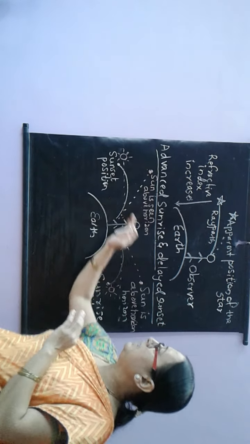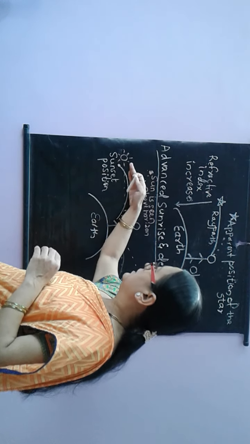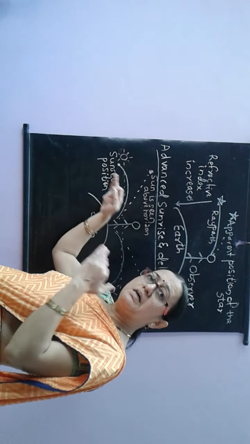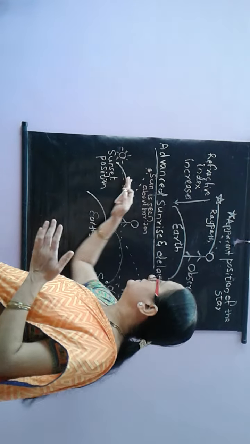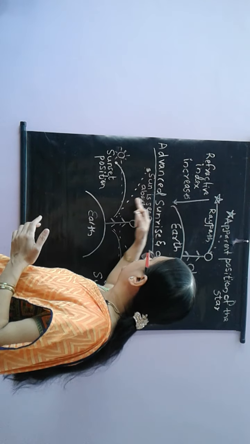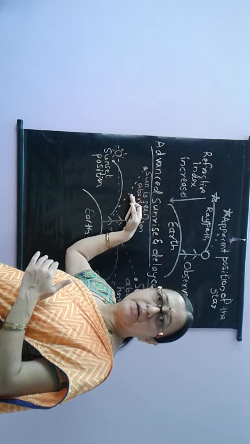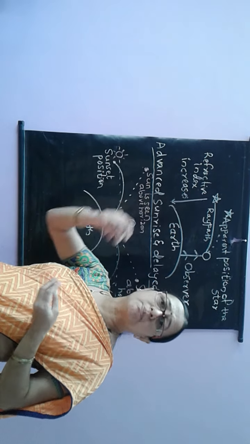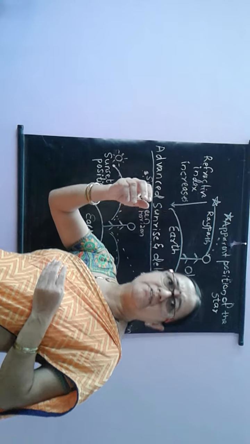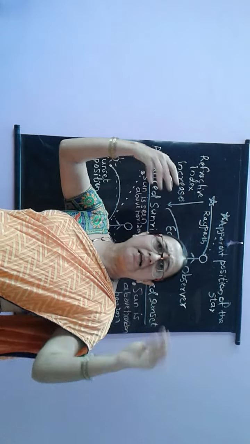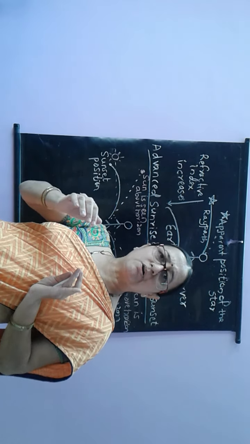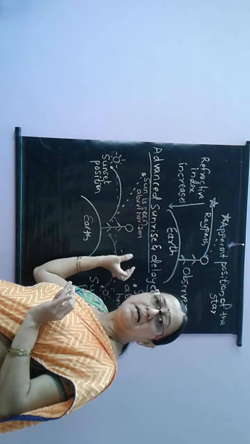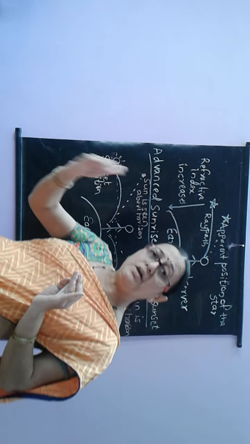Similarly, during sunset also, because of the position of the sun and the refraction of light which is taking place, the sun looks as if it is above the horizon here. So that is why even after sunset, we will be seeing the sun for 2 more minutes. It is not like that whenever it is sunset, the sun sinks and it gets dark immediately. Yes, that is mainly because of the advanced sunrise and the delayed sunset concept which is going on in the atmosphere